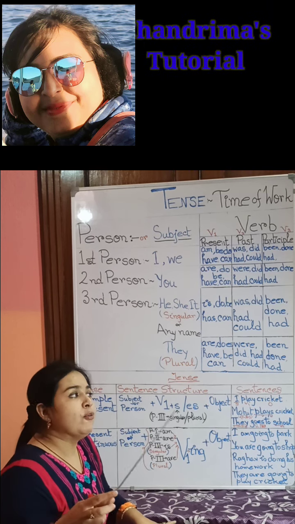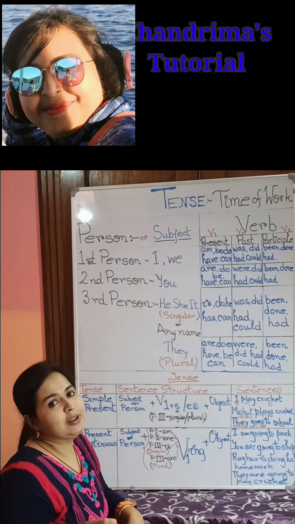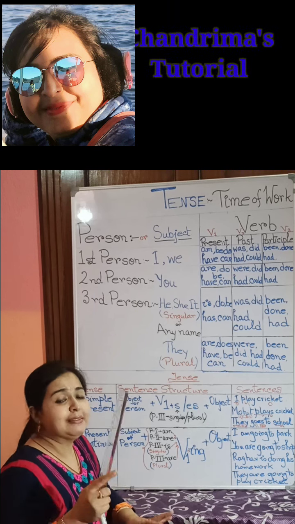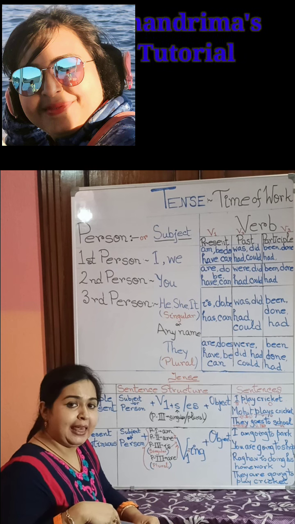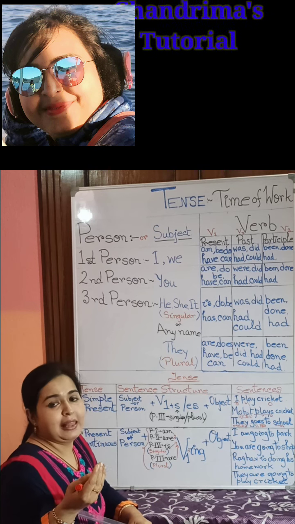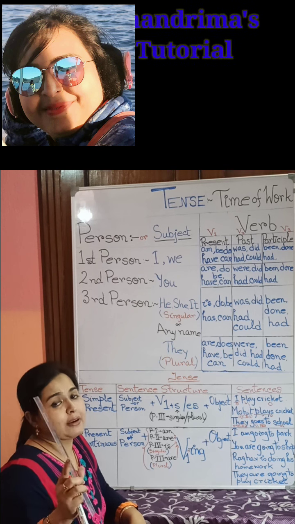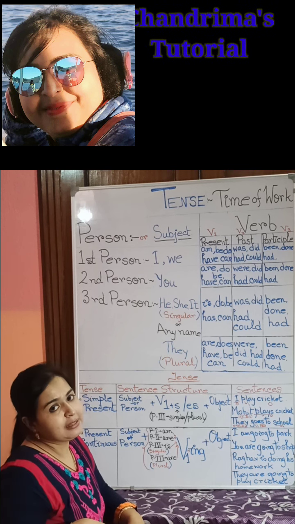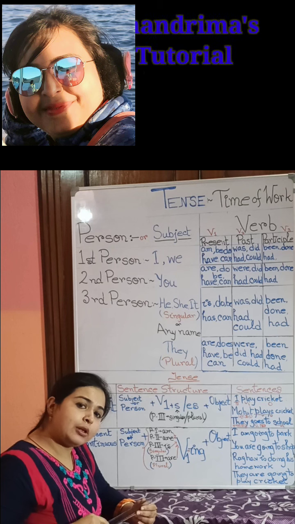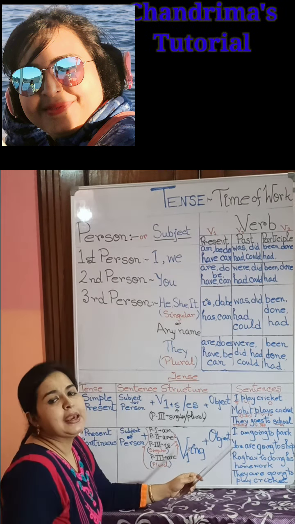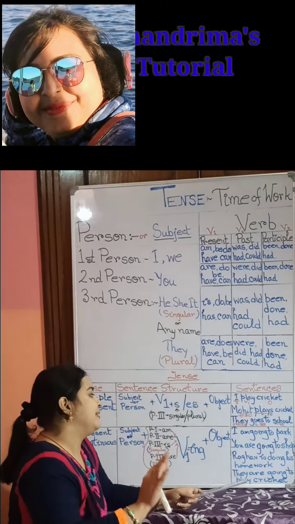If there is was or were, then it will show the verb in past tense, past continuous. And if there is be with shall or will, that will show future continuous tense. Isn't it so clear? Just make these things very clear in your concept. Everything will be so easy.